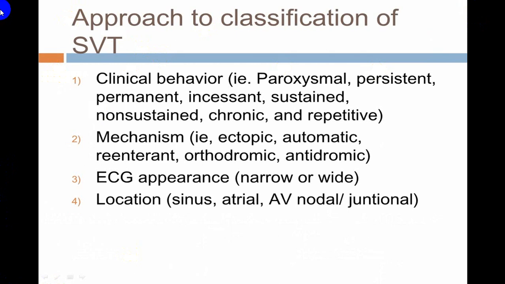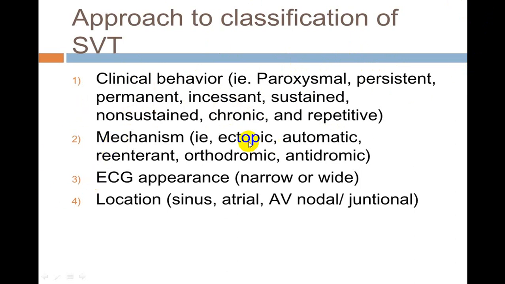Whenever you approach the classification of supraventricular tachycardia, you use different things: clinical presentation, mechanism, how the tachycardia is induced, the QRS complex, and the site of origin. Depending upon the clinical presentation, we can use the words paroxysmal, persistent, permanent, incessant, sustained, non-sustained, chronic, repetitive, etc. And there are many more words depending upon the variety of tachycardia.